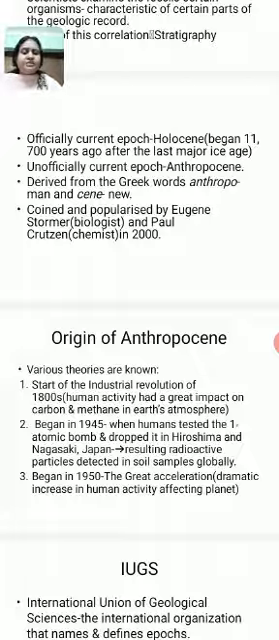Because human activity had a great impact on carbon and methane in Earth's atmosphere, and that has resulted in a great change in the quality of the environment. And so we can say the Industrial Revolution of the 1800s paved the way to Anthropocene.